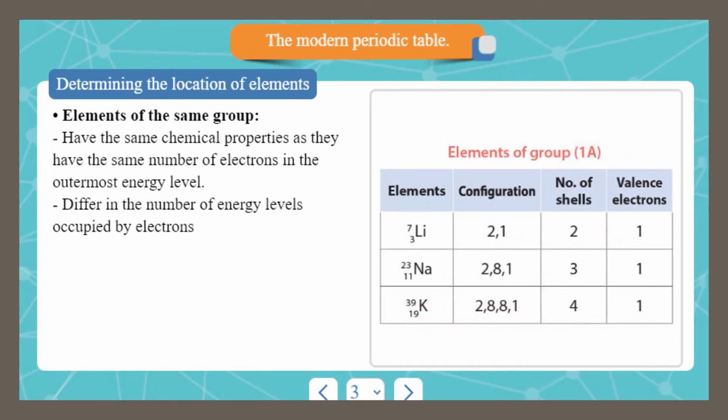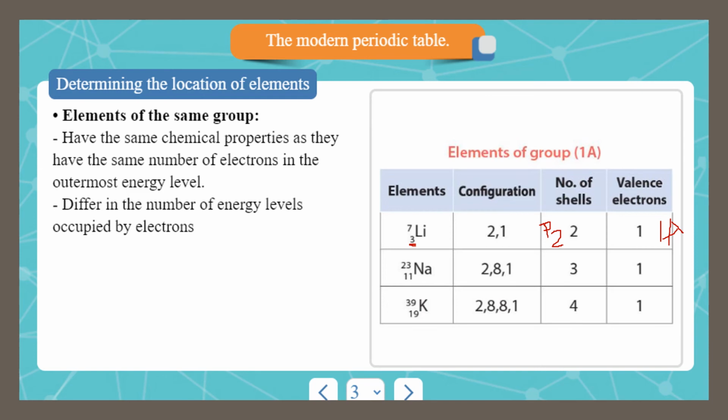Let's determine the location of these elements. For lithium, as lithium has only 3 electrons, the configuration will be 2, 1, so the number of energy levels will be 2. This means that lithium lies in period 2, and the number of valence electrons in the outermost shell is 1, so lithium lies in group 1A.